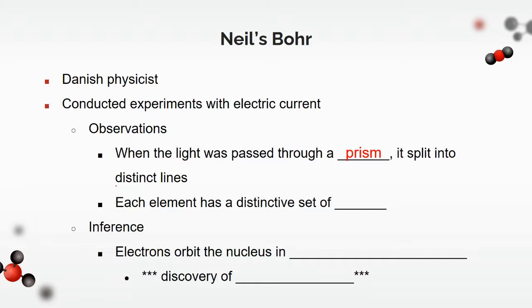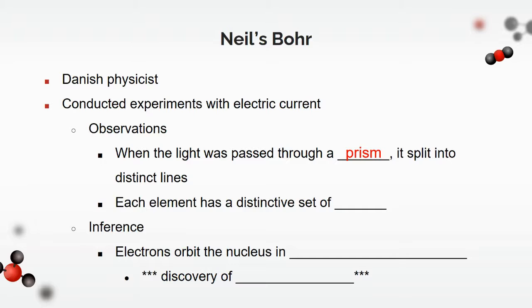So you remember how earlier we were talking about the cathode ray tube, there were these electrons. Now the electrons do give off a form of light, and different elements appear in different colors. The reason for that we'll talk about later on in the school year, but those different colors of light, when they're passed through a prism, they split.